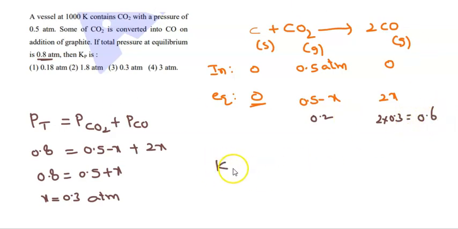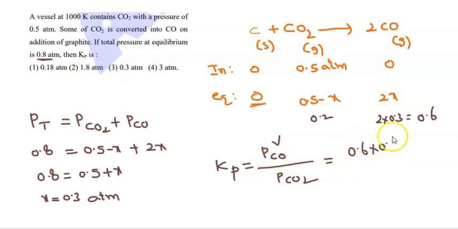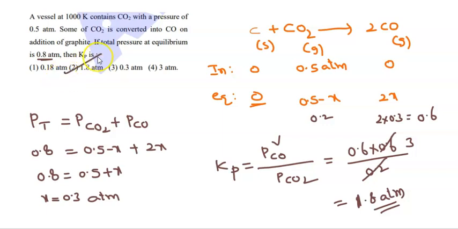Now I have to find the value of Kp. Kp is equal to the partial pressure of CO squared divided by the partial pressure of CO2. No need to take the carbon solid because there is no partial pressure for the carbon solid. The pressure of CO is 0.6 into 0.6 because of the square. The pressure of CO2 is 0.2. The 0.2 will be cancelled 3 times, so 3 into 0.6 is equal to 1.8 atm. 1.8 atm is in option 2, which is the correct answer for this question.